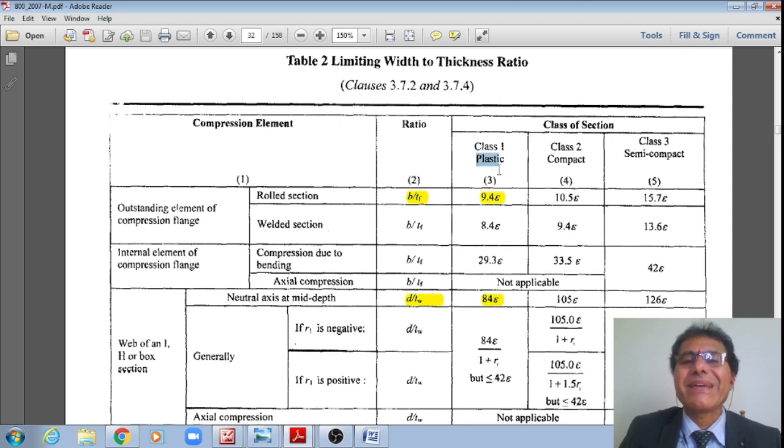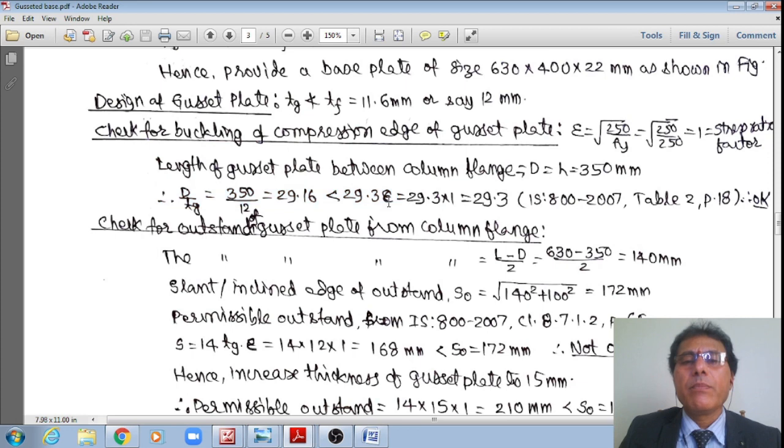For a class 1 or plastic section, the class of the section is plastic section, then 29.3 epsilon. If it is compact, class 2, then 33.5 epsilon. If it is class 3 semi-compact, then 42. Generally we will say that it is a totally plastified section, right? 29.3 epsilon. Therefore 29.3 multiplied by 1 itself is 29.3.